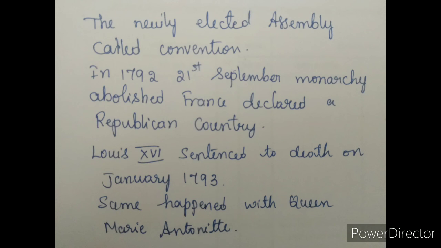Later, the assembly voted to imprison the royal family. Elections were held. From now on, all men of 21 years and above, regardless of wealth, got the right to vote.